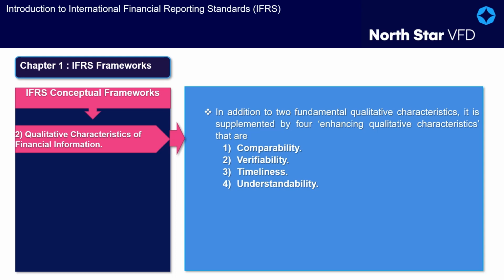Consistency. Use of the same method for the same item, either from period to period for a reporting entity or in a single period across entities, helps to achieve comparability. For example, if a user of an entity's financial statements wants to evaluate P&L performance, the user must be able to compare the current period P&L against an earlier period. To draw meaningful results, the entity should consistently follow the same accounting standard in current and previous periods. Similarly, in case a user wants to compare the performance of an entity against a similar type of entity in the same industry, meaningful comparison is possible only when both entities' financial statements are prepared consistently with the same standard.